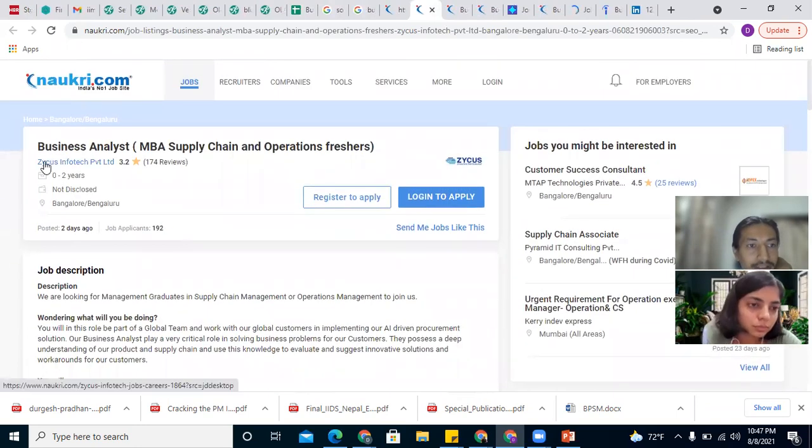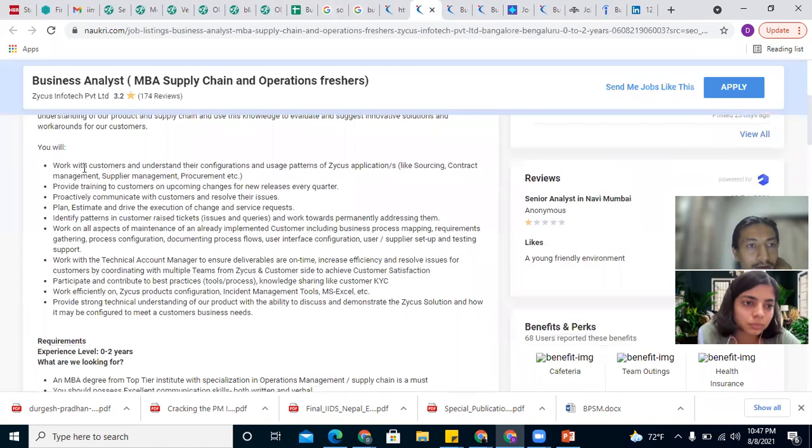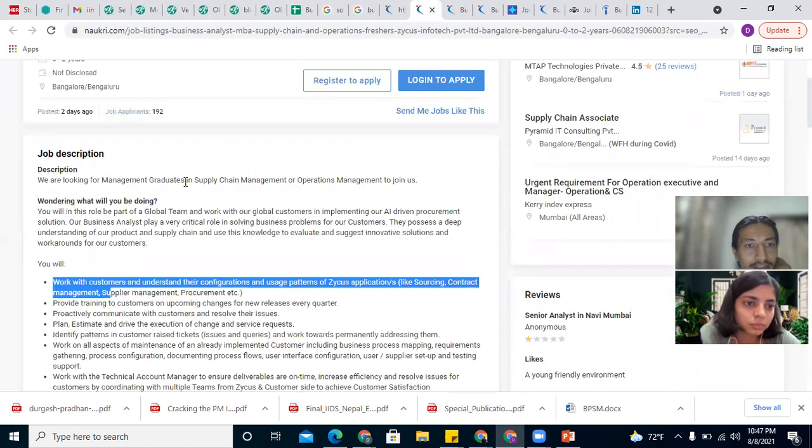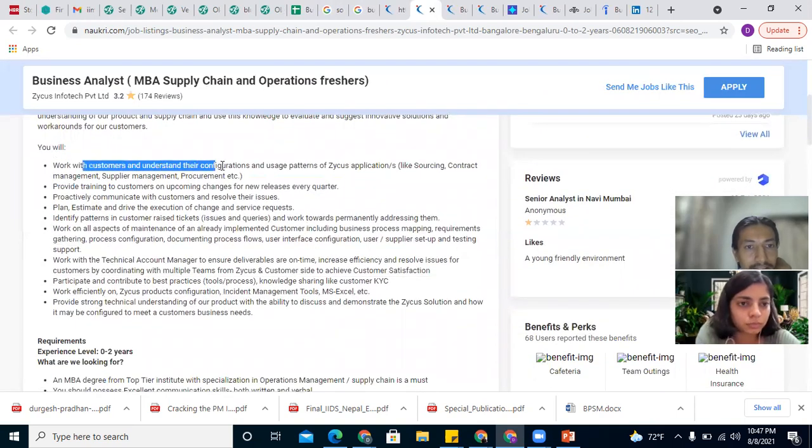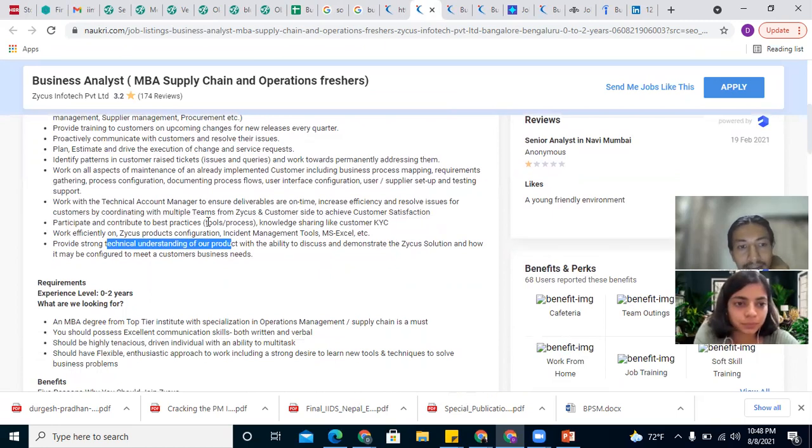Okay, so this one is for JICAS Infotech Bangalore. This is the requirement, for supply chain management operations. Work with customers and understand their configurations, provide training, proactively communicate with customers, plan, estimate, and drive execution of change, identify patterns in customer raised tickets, work with the technical account manager, participate and contribute to best practices, work efficiently on their internal products, strong technical understanding. So as we can see from the JD, this is more of a business oriented rather than data oriented role.